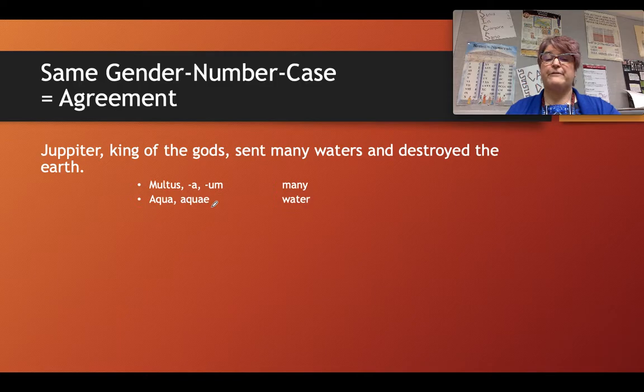Aqua, aquae from first declension is not naming a male occupation. Therefore, it is a feminine noun. So the next thing that you need to be able to do is think about what many waters function is in the sentence. I'll give you a moment or two to think about whether it's the subject or a direct object.